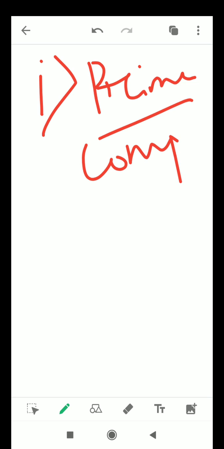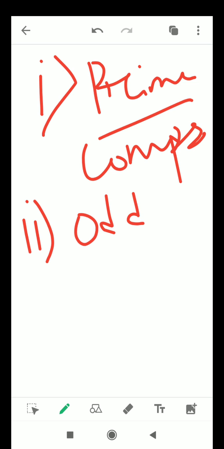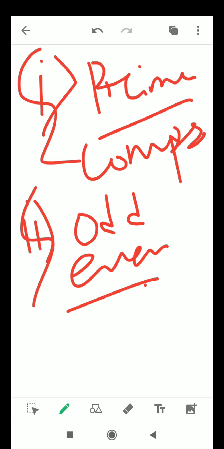One is prime number and composite number, and the other one is odd number and even number. Okay, so in two ways we can divide the whole natural number system.